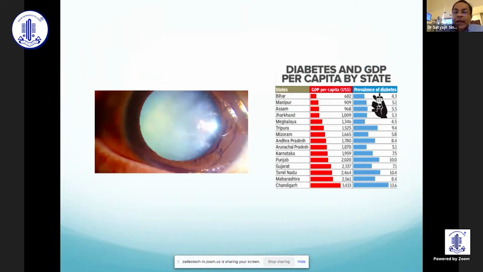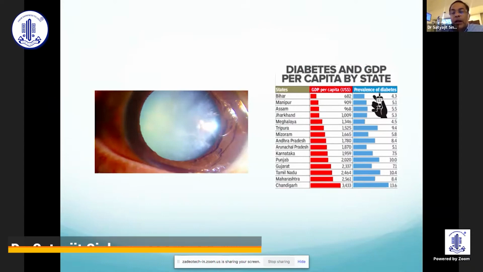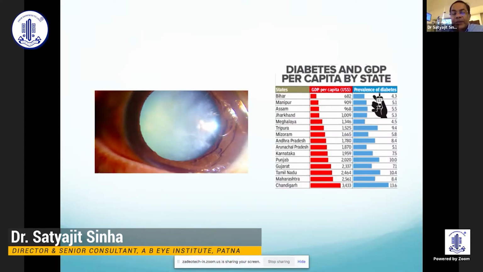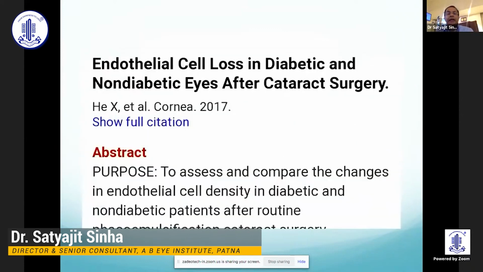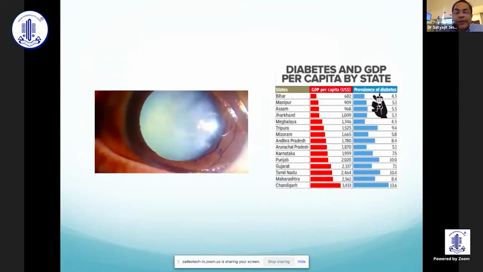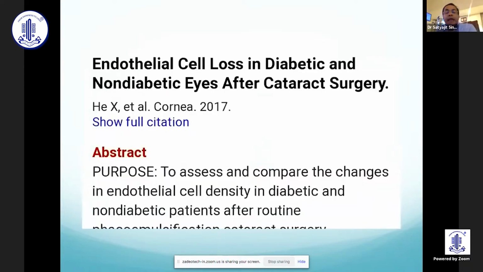Now, diabetes, as we know, India is becoming one of the major capitals in the world as far as diabetes is concerned, and especially after COVID, the incidence of diabetes is going to increase more with the use of steroids. Generally, we see that wherever the per capita income is higher, the incidence of diabetes is higher. Even though in this slide, in the state of Bihar, the incidence of diabetes is lower, I think it's pretty much underreported. So we have to be very careful.